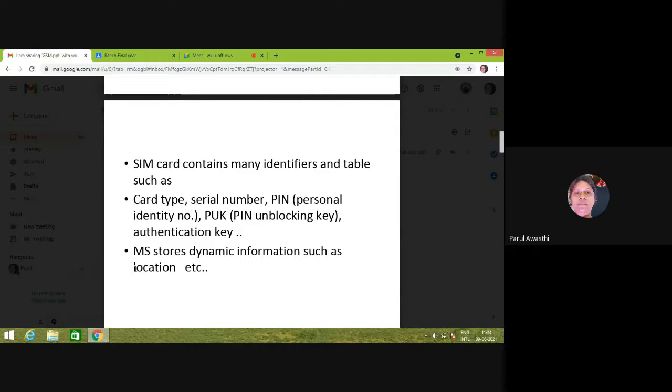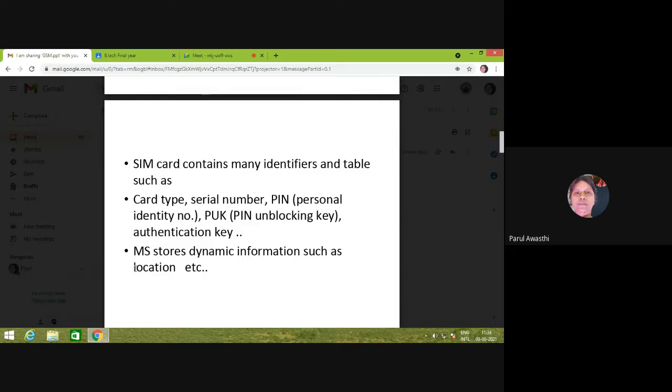PUK is the PIN unblocking key, where PIN is your personal identity number, which is the security. If you use a wrong PIN many times, then your SIM will be blocked, and you have to call your service provider to know your PUK number. And when you enter your PUK number, then your SIM will be unblocked.